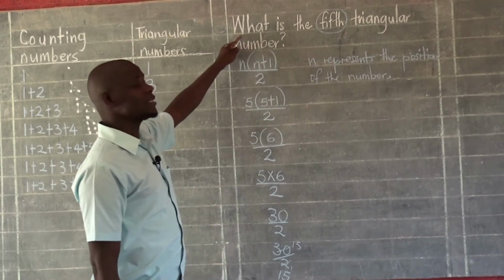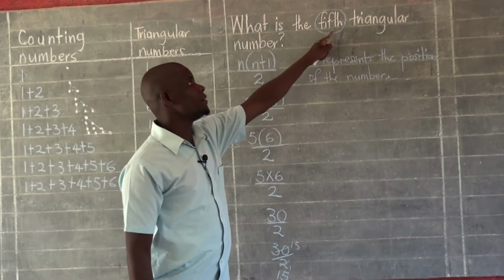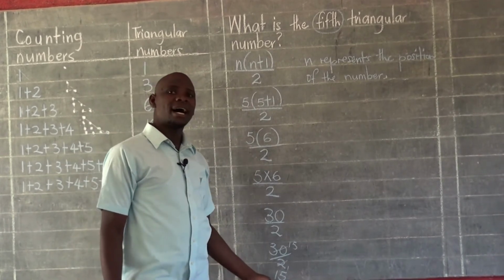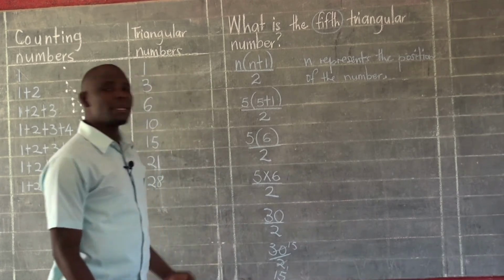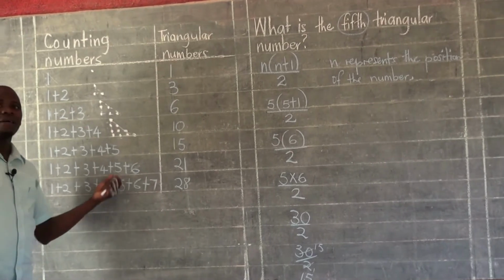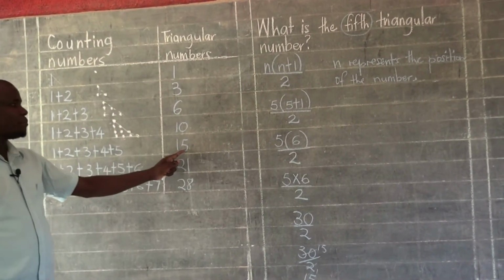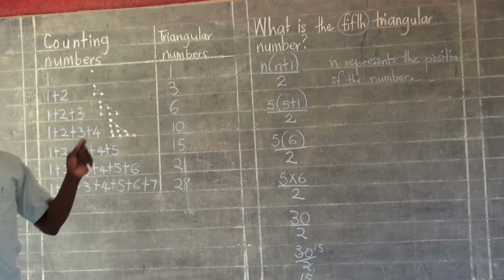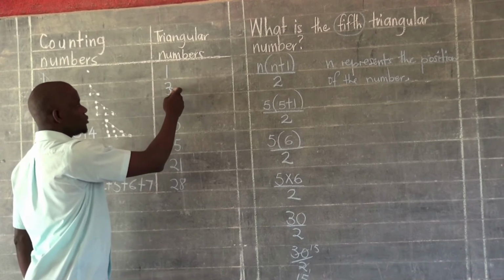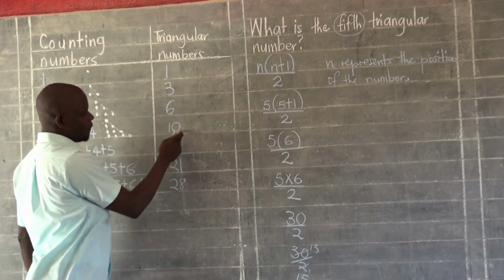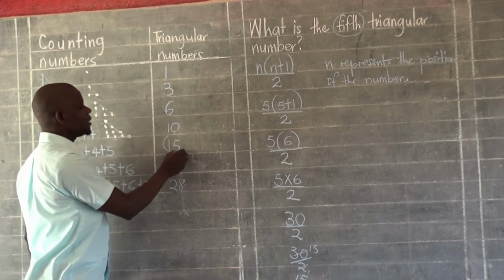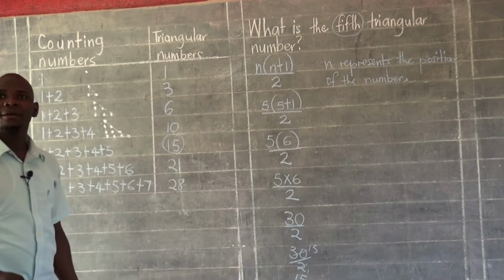Remember, our question was asking, what is the 5th triangular number? And now we have got our answer as 15. Let's move backwards to the previous work that we were looking at when we were finding triangular numbers. 15 appears somewhere here, but let's count the position where 15 is located. We have 1, 2, 3, 4, 5. So you realize that the number 15 appears in the 5th position.